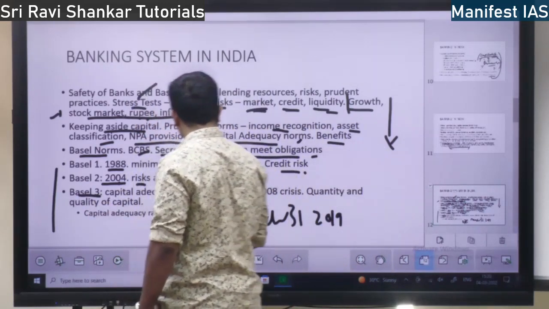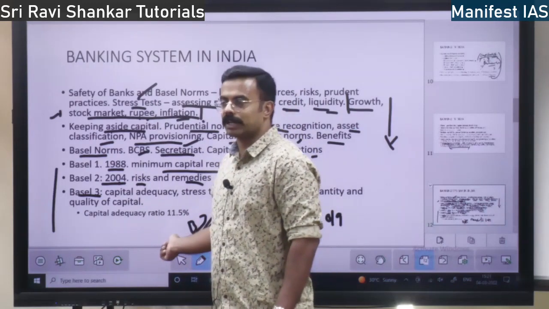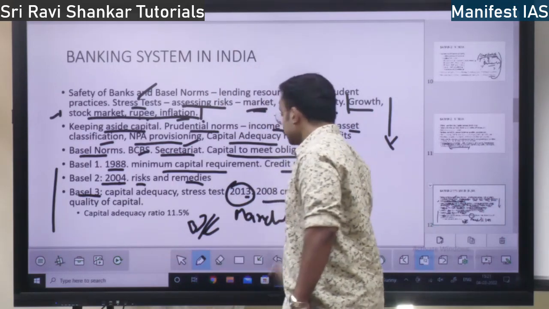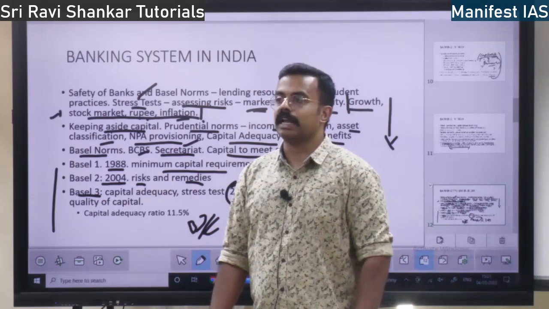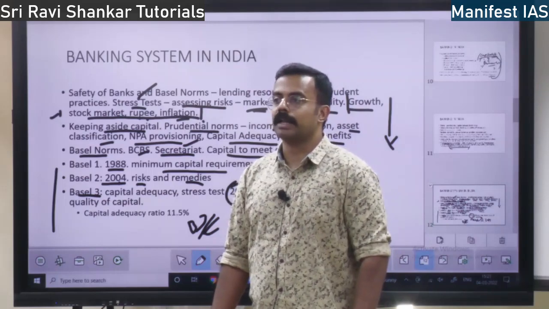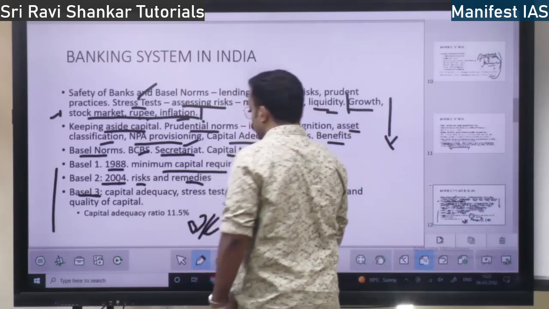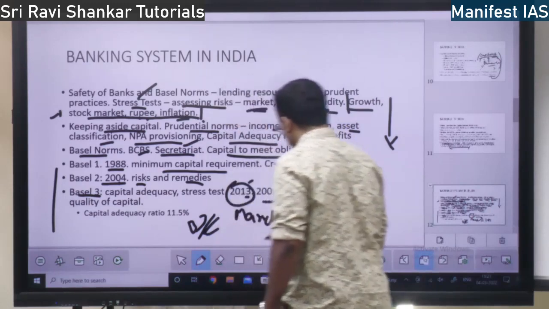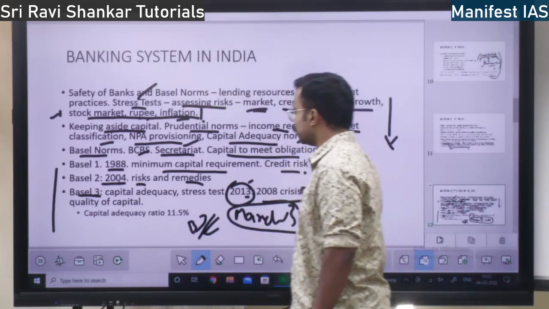It started around 2009-10 but was implemented from 2013. Why? The 2008 crisis: the financial crisis in America, Lehman Brothers, the subprime lending crisis. After that, they gave the Basel 3 norms, which took effect in 2013. In India, we are completely Basel 3 compliant from 31st March 2019.